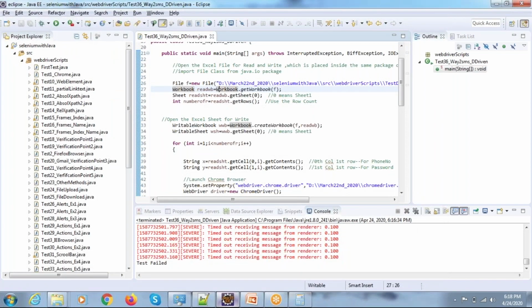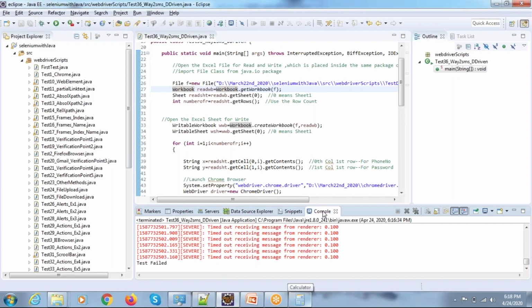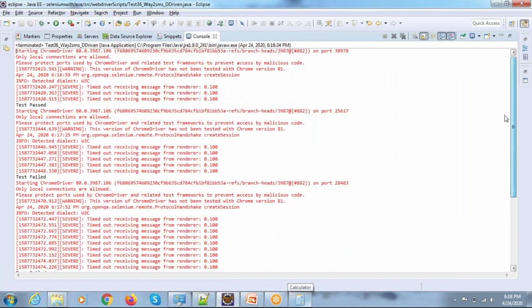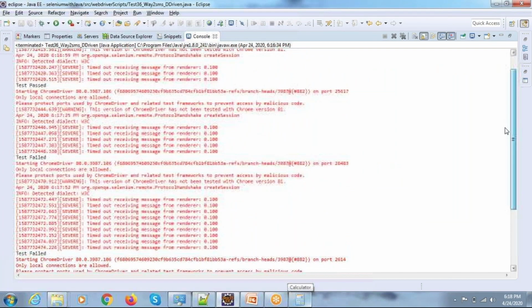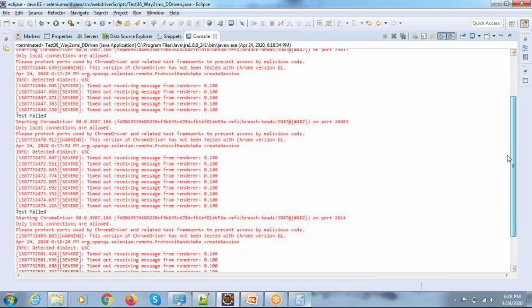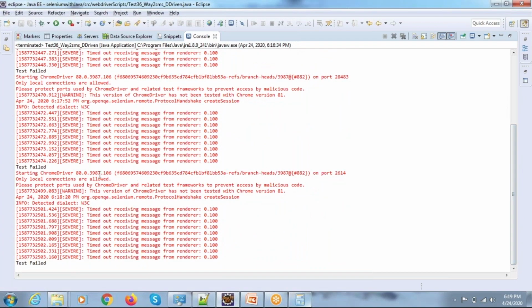Yeah. So four times the browser was launched, four times it was closed. Now you can see the output here in the console. For the valid username and password, the test passed. For the valid username and invalid password, the test failed. For the invalid username and valid password, the test failed. For both invalid username and invalid password, the test failed.